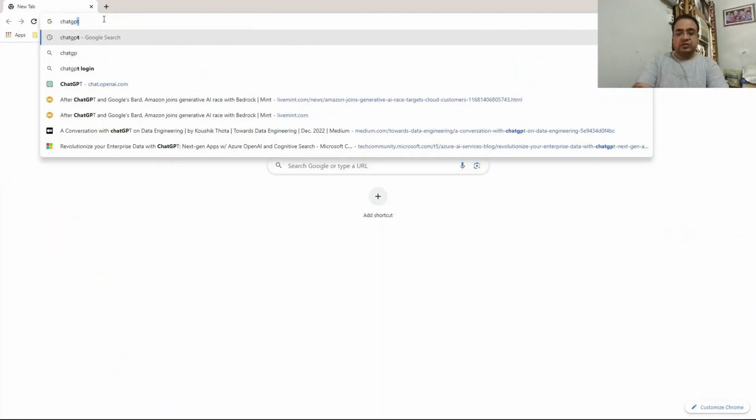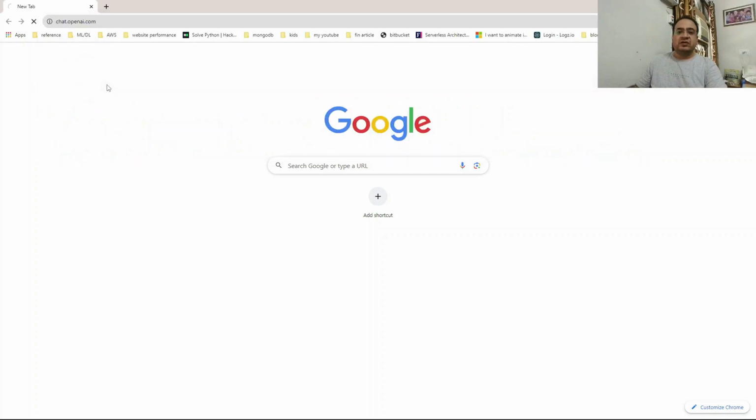ChatGPT, you can type ChatGPT here in the browser, and you can see chat.openai.com. Let us open it.